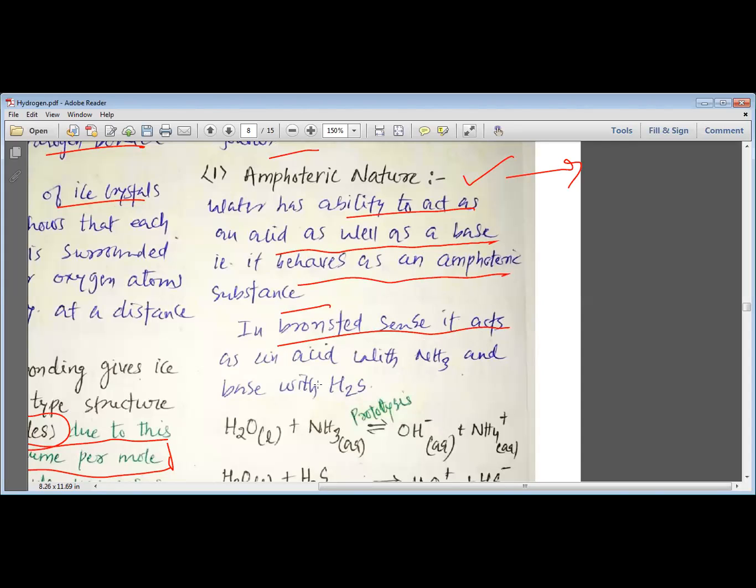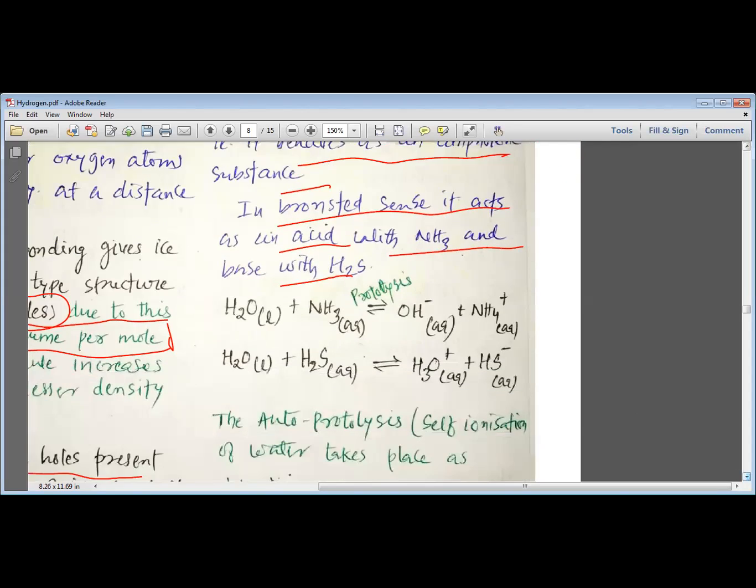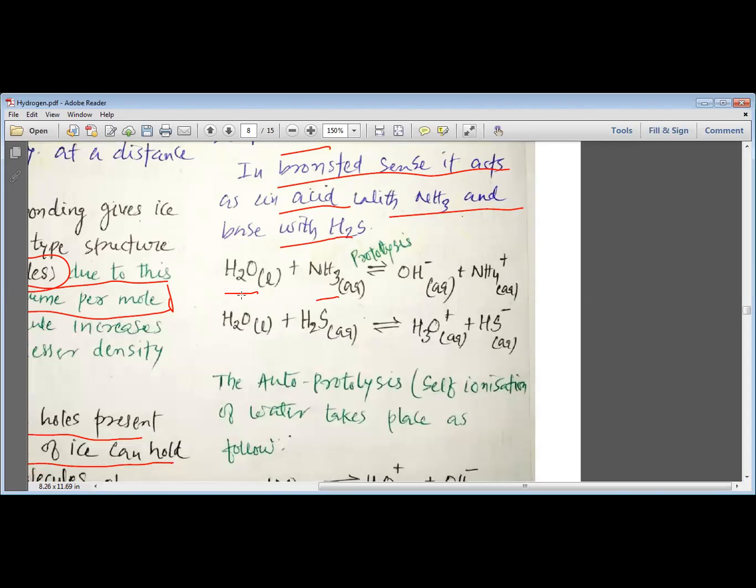In the Bronsted sense, with ammonia it acts as an acid, and with H2S it acts as a base. So my dear students, when water reacts with ammonia, it acts as an acid, and when water reacts with H2S, it acts as a base. What is an acid? Acid is that which produces H plus ion. So here, my dear students, water produces H plus ion and OH minus ion. This H plus ion, when it reacts with ammonia, gives us NH4 plus. So you can see these two are the products obtained when water reacts with ammonia. When water reacts with ammonia, a process known as protolysis takes place, and we get OH minus and NH4 plus.